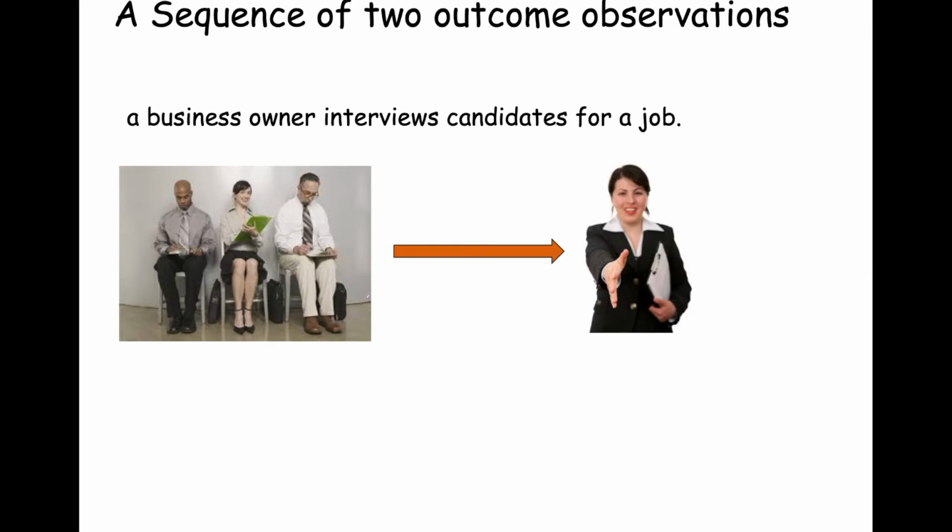Let's say we have a sequence, imagine if you will, a sequence of two outcome observations. That could be male-female, could be flipping a coin, but you have two outcomes for an observation, and you have some sequence in time of these. So I'm going to call this the interview problem. Imagine you're here on the right, you're a business owner, and you have some candidates that you're enterprising to interview because you want to fill a job. Of course, these candidates arrive in some order, and they're sitting in the waiting room, in order of arrival. You interview them.